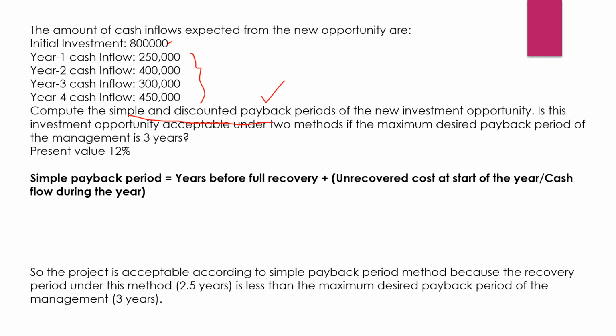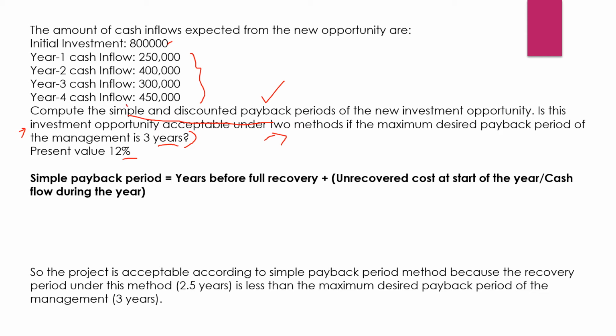And is the investment opportunity acceptable under the two methods? It has been asked whether we will be accepting this investment opportunity by using both the methods. The maximum desired payback period of the management is 3 years. So we need a 3 years payback period. Let us see whether it fulfills the condition or not. And the present value has also been given.